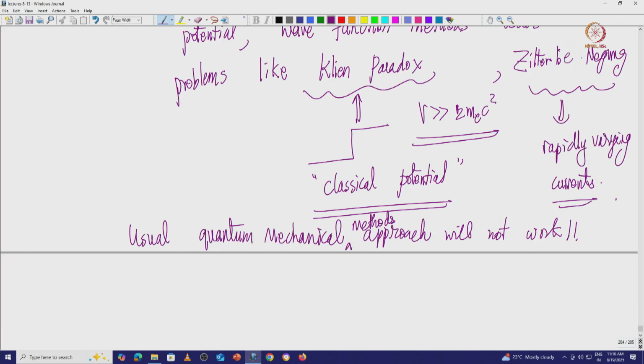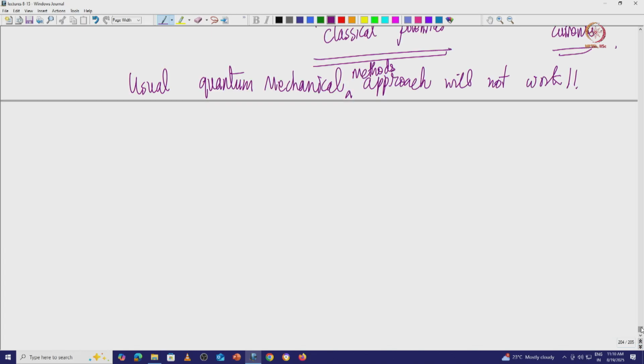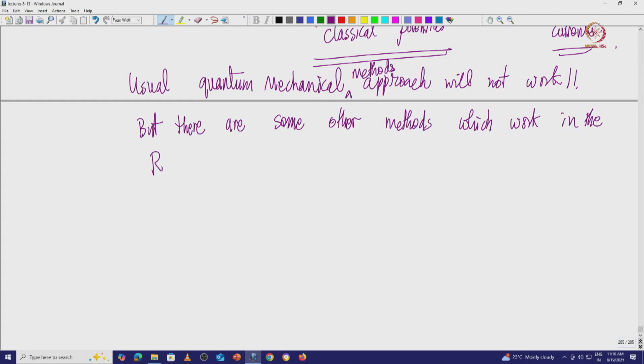But there are some other methods which work in the relativistic regime.